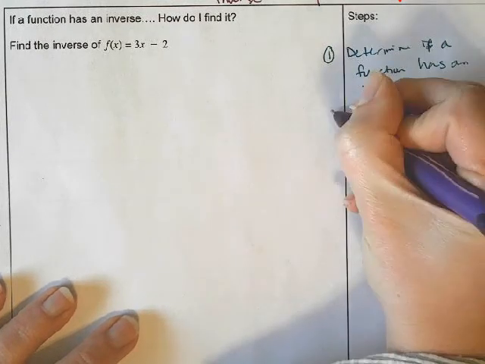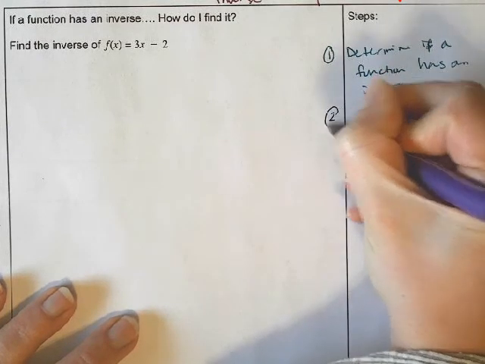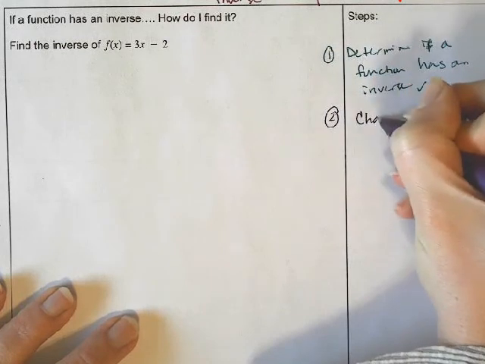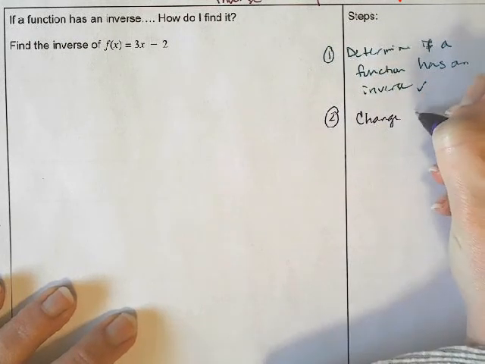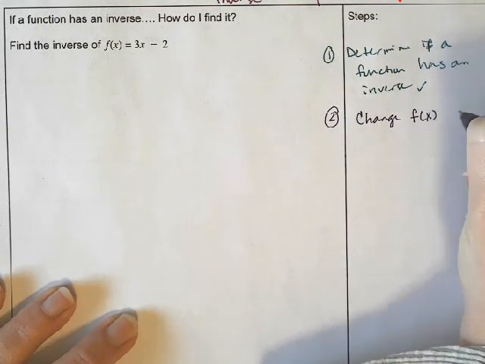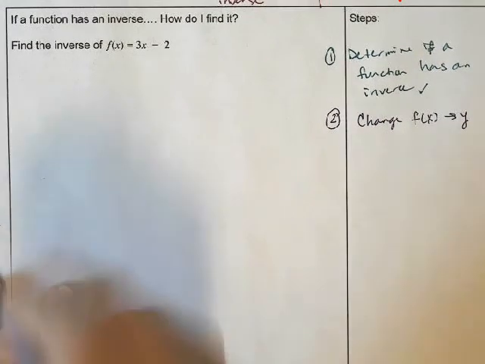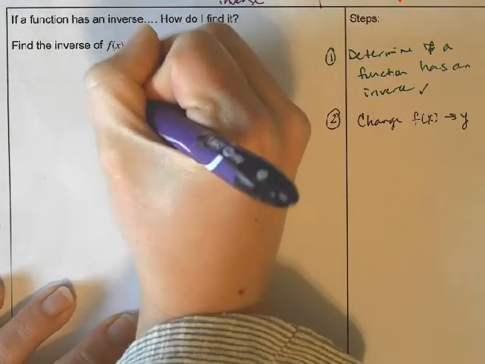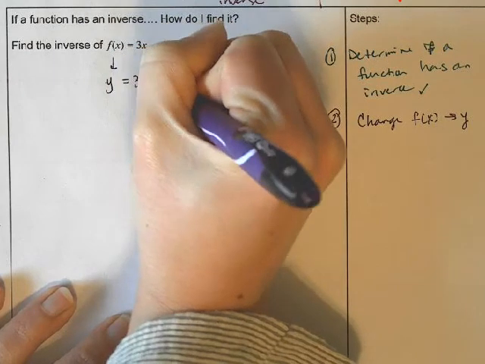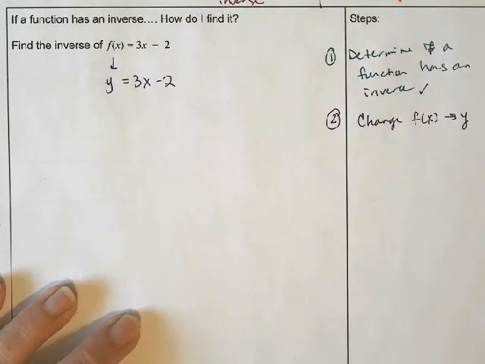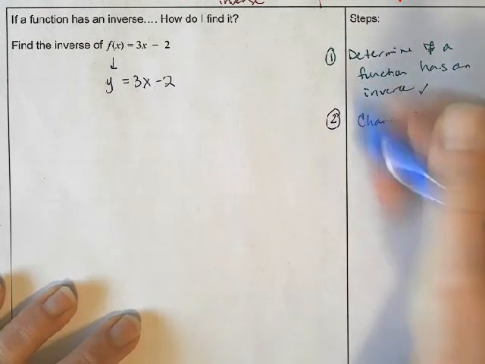The first step is I'm going to change the notation. Instead of having something in terms of f of x, I'm going to change it to just a y, to make it easier to manipulate. Then the next step is based on what we talked about before.